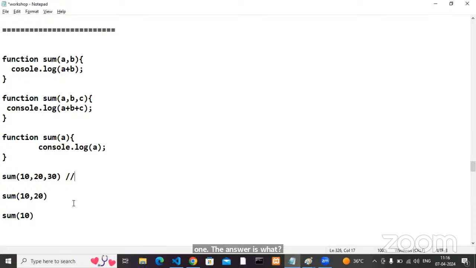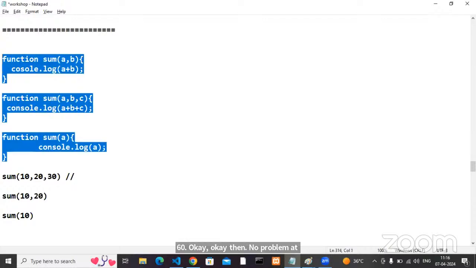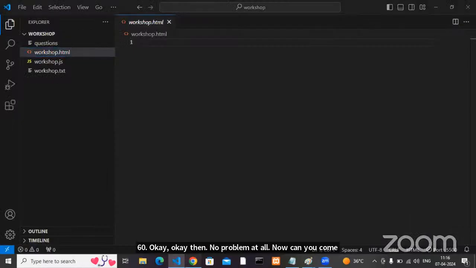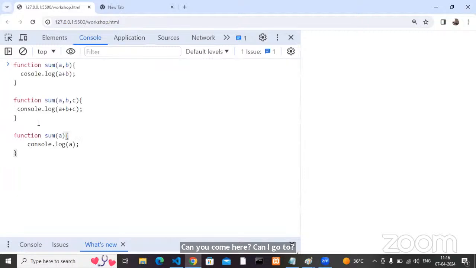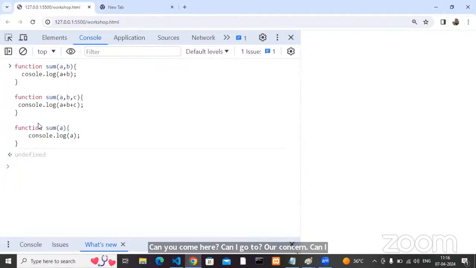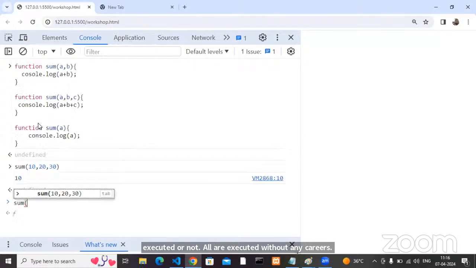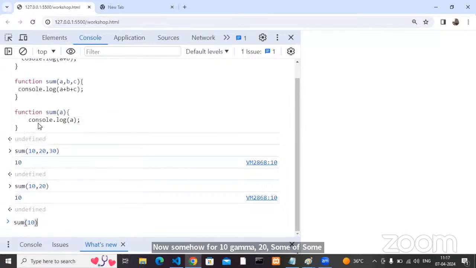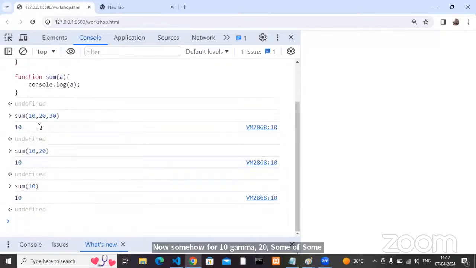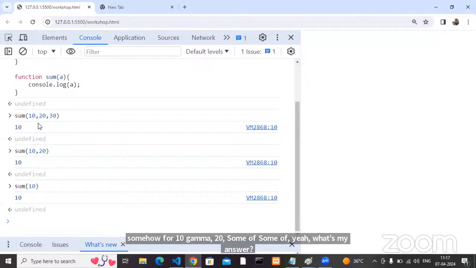The first one's answer is 60. Okay, no problem at all. Now, can I go to our console? Can I remove the stuff? Can I execute? There are no errors, nothing. All are executed without any errors. Now, sum of 10, 20, 30; sum of 10, 20; sum of 10. What's my answer? It's 10 only, for all.